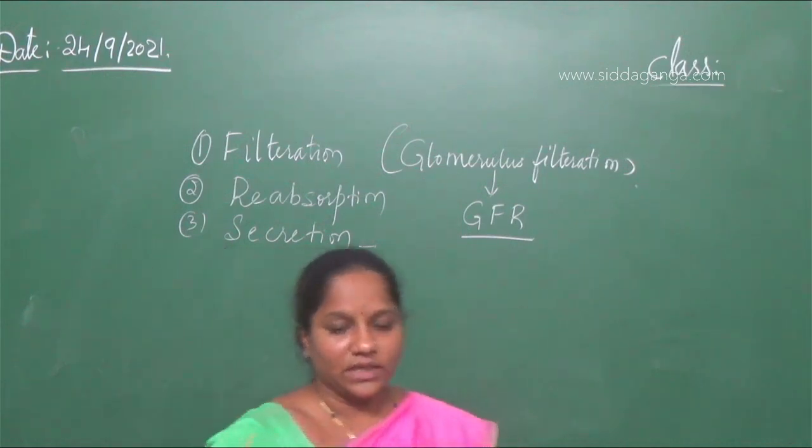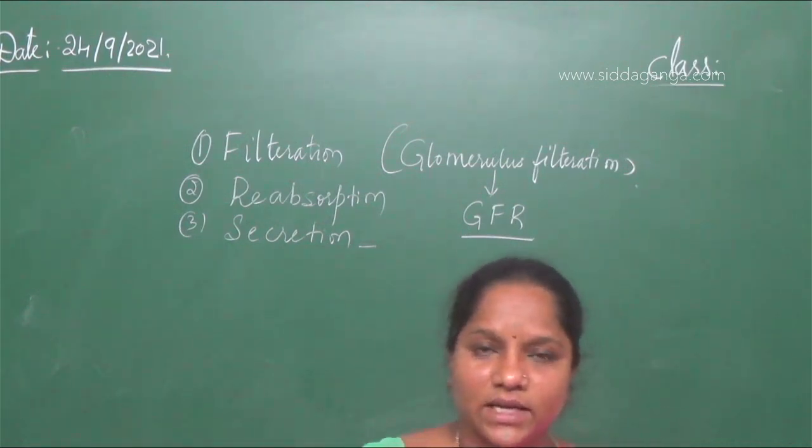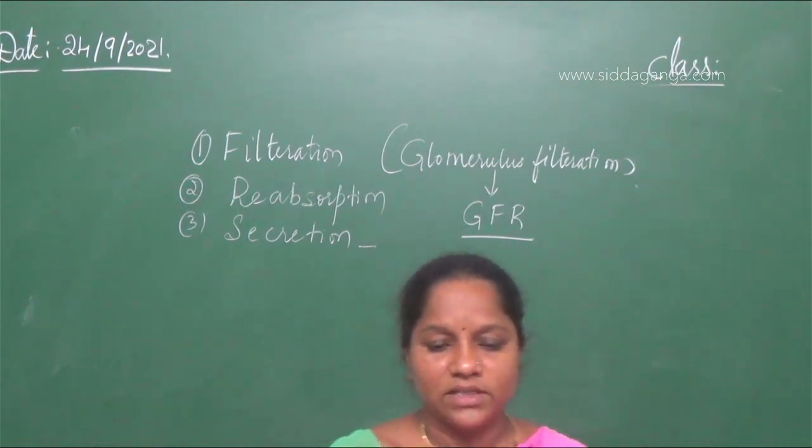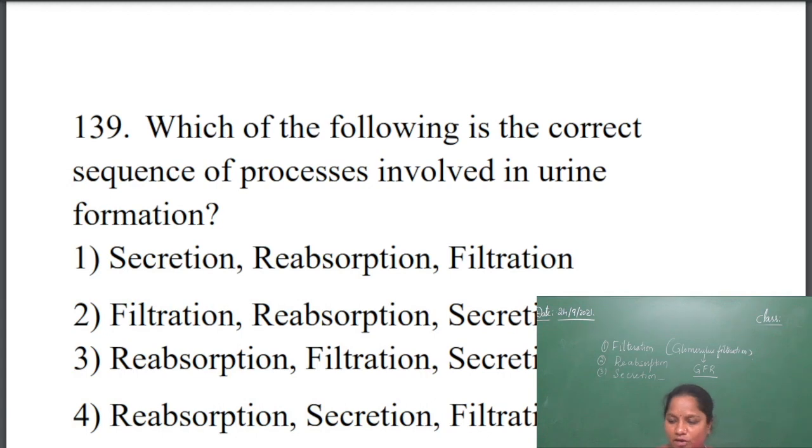So the sequence of urine formation is: first filtration, second reabsorption, third secretion. So the answer will be the second option: filtration, reabsorption, and secretion.